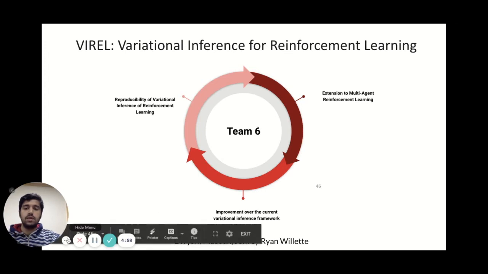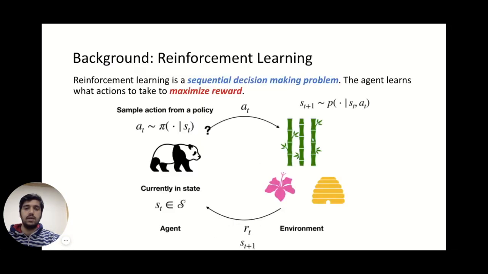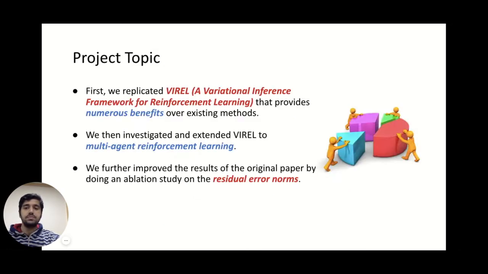Hello everyone, we are Team 6 and we are going to present our project Viral, which is a variational inference for reinforcement learning. Before jumping into the project, I would just like to give you background about reinforcement learning. Reinforcement learning is a sequential decision making problem where the agent learns what actions to take in a given environment to maximize the reward, as you can see in the corresponding figure.